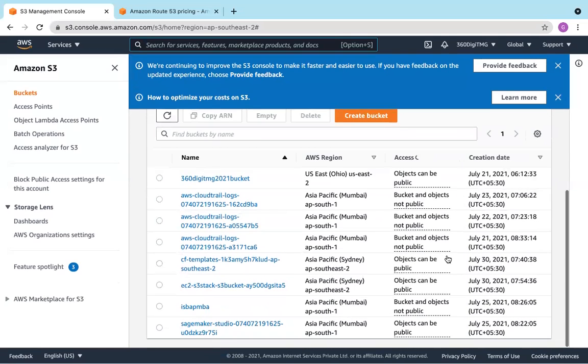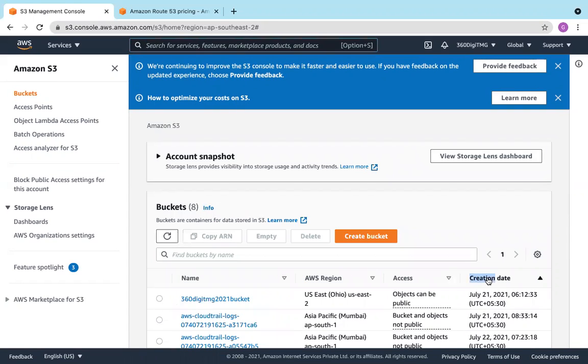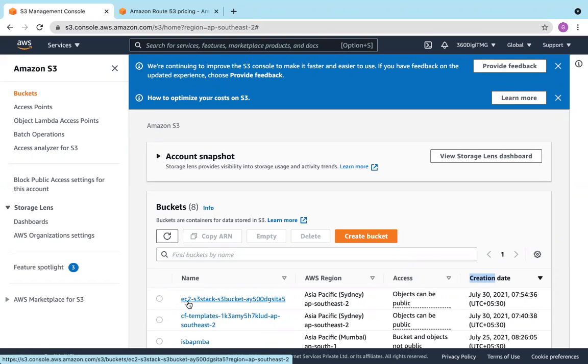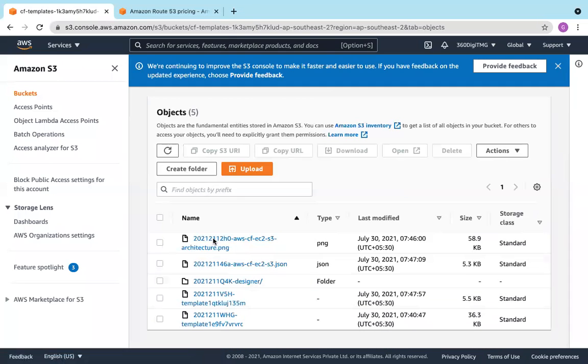A lot of S3s are there. Let us arrange them according to creation date. July 30, see EC2 S3 stack bucket. And also CF templates, this bucket has been created. What this contains, let's see. It contains templates. When you upload any code here in CloudFormation, first it will save it in S3 bucket and it will access from the S3 bucket.